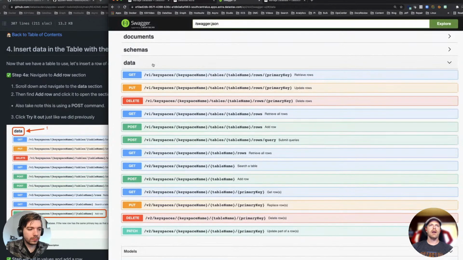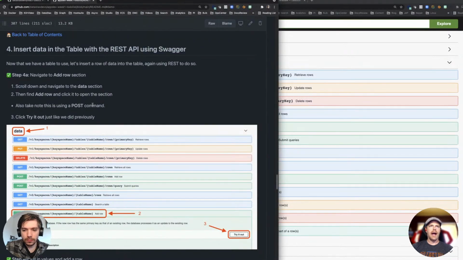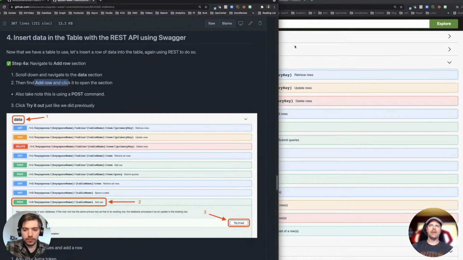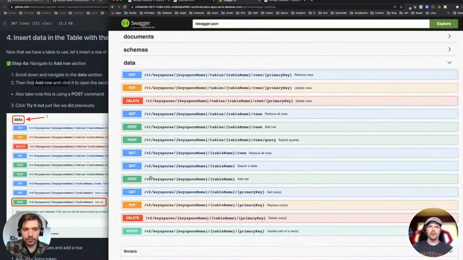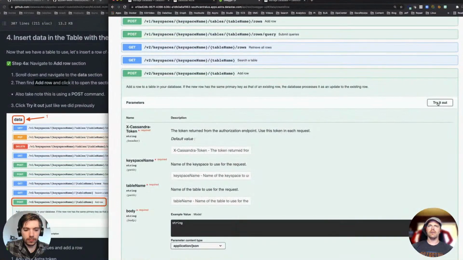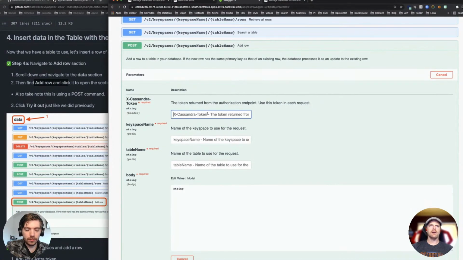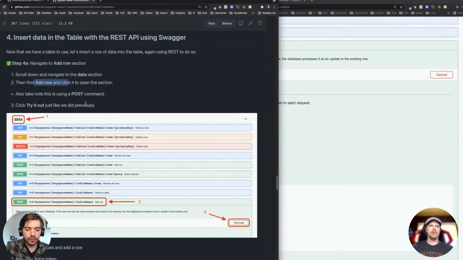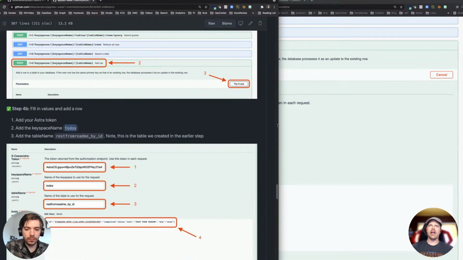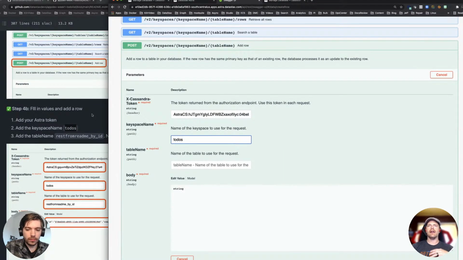So I'm going to open up data. Again, I want to add row, but don't forget we're using v2. Here we go, add row. I want to say try it out, put my token in. And my keyspace name, again, is to-dos. That hasn't changed. Remember, that's the container of our tables. It's the to-dos keyspace. That's where all of our tables are going to be.